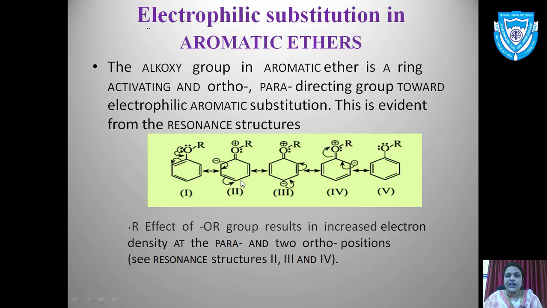The plus R effect of the OR group results in increased electron density at the para and the ortho positions, which you can very well see from the second, third and fourth structures. So these are ortho and para directing positions, and you will get a number of products at the ortho and para positions.